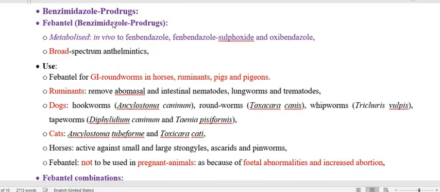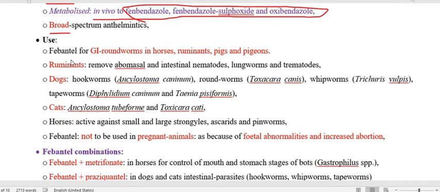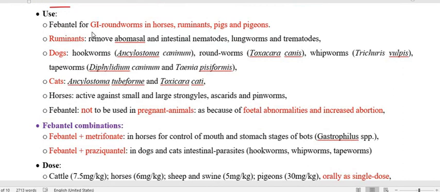Now we have to go through the benzimidazole prodrugs that we already mentioned. There are three drugs: febantel, and the metabolites we already discussed. Their in vivo metabolites are fenbendazole, fenbendazole sulfoxide, and oxibendazole. So these are the active metabolites of the probenzimidazole and broad spectrum. And of course, the therapeutic use is against GI roundworm in horse, ruminants, pigs, and pigeon. Also, it removes the abomasal intestinal nematodes, lungworms, and trematodes.